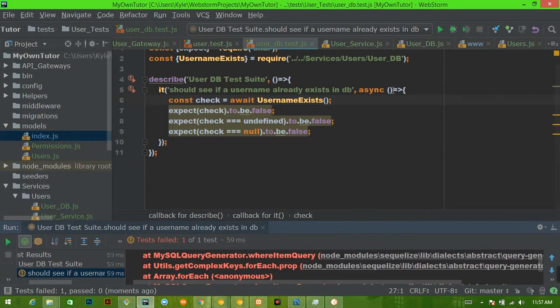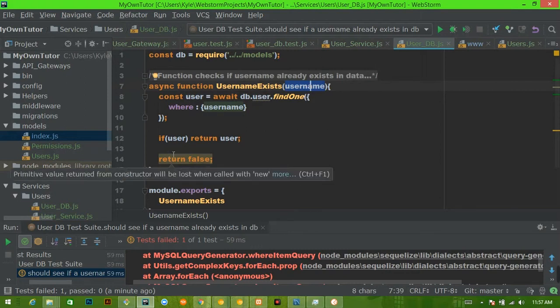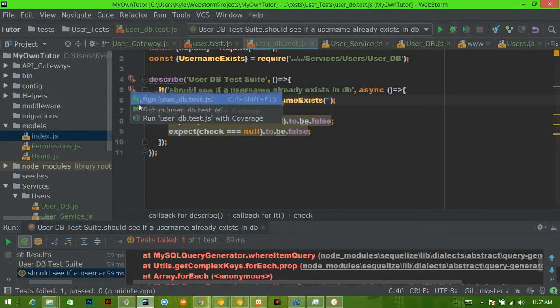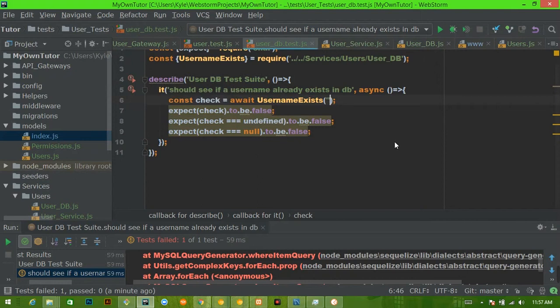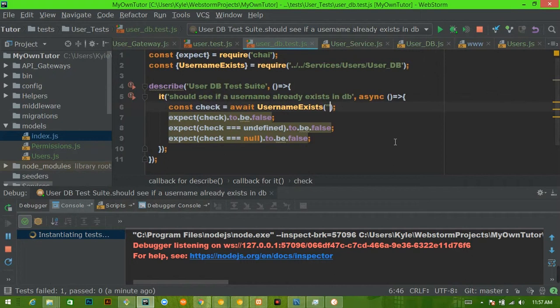So the reason that it'll take in an empty string, and I want to show this to you real quickly, is because, so let's put a breakpoint right here. If I run this in debug mode, it's going to pause at that breakpoint that I set.